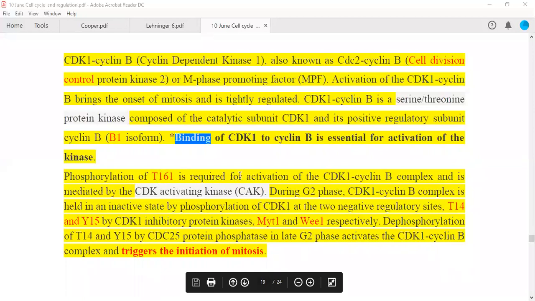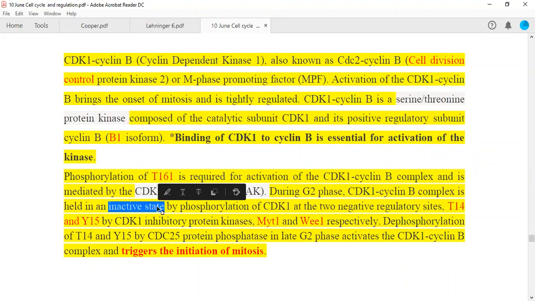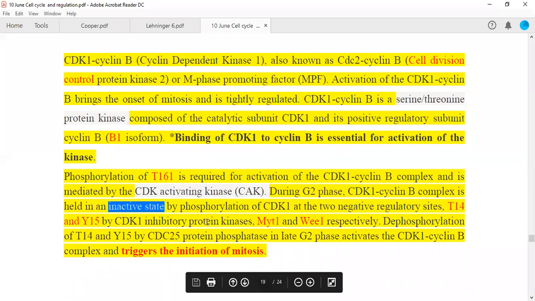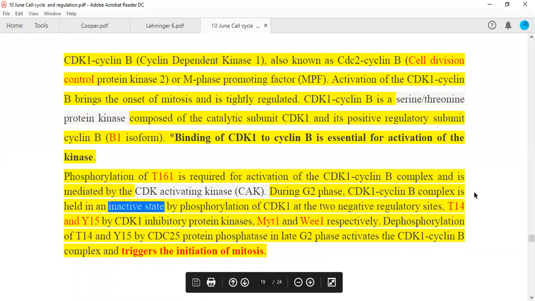Phosphorylation of T161 is required for the activation of the CDK1 cyclin B complex and is mediated by CAK kinase. We have studied this. During G2 phase of the cell cycle, this particular complex is held in an inactive state, because CDK1 is phosphorylated at two negative regulatory sites, that is at threonine 14 and tyrosine 15. You have already studied. These are called inhibitory protein kinases. One is called MYT1 and the other WEE1 respectively. So MYT1 is going to phosphorylate your threonine 14 and WEE1 is going to phosphorylate your tyrosine 15 respectively.